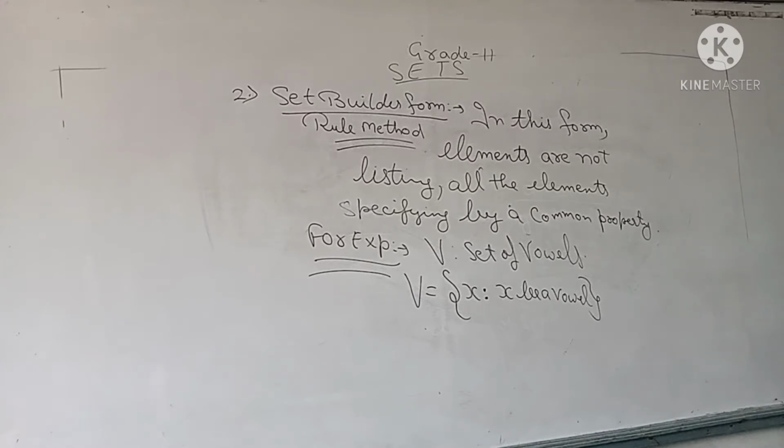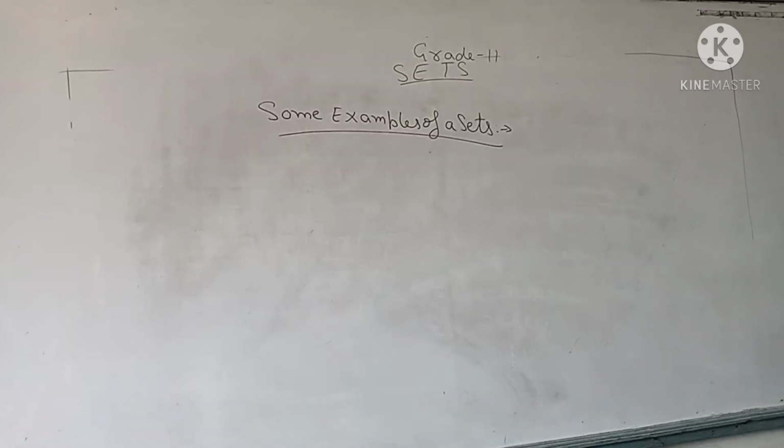Now two ways are there. The first one is set builder form. The second one we have done earlier, tabular or roster form. Are both ways of representing a set clear, or is there any doubt? Now see some examples of a set.